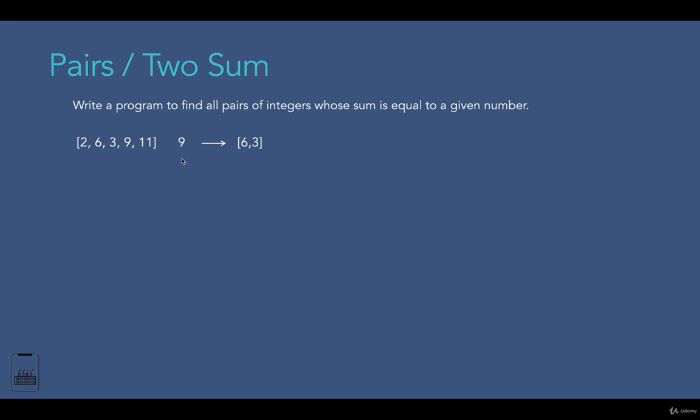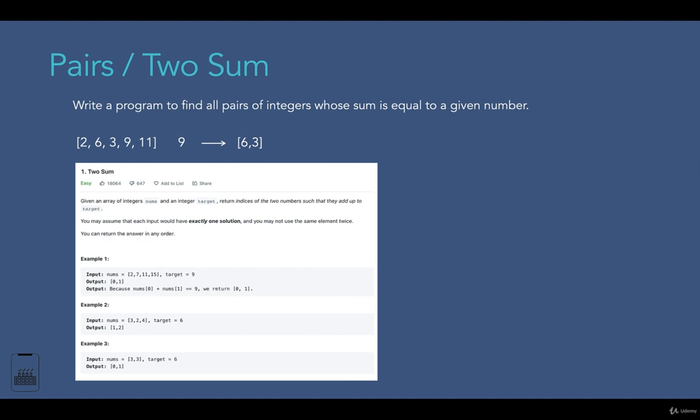Now this is the same question as LeetCode question number 1, where it says twoSum. Now the question on LeetCode says that given an array of integers nums and an integer target, return indices of two numbers such that they add up to the target. So you may assume that each input has exactly one solution. So you may not use the same element twice.